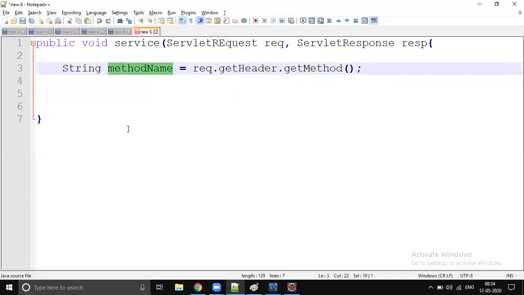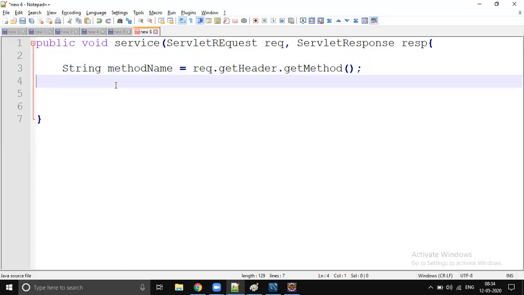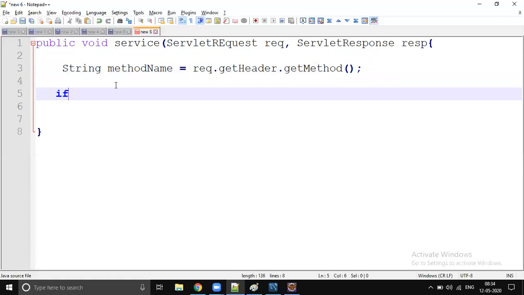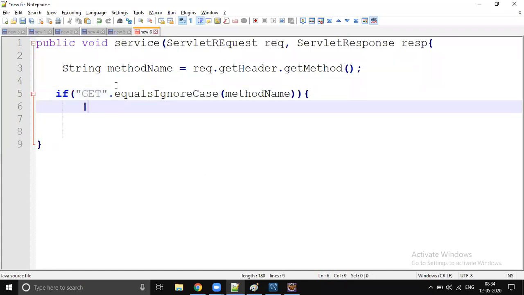By calling this method you will come to know what method is going to be called by the client. So if the method name equals get, ignoring case, then we will call the doGet method.